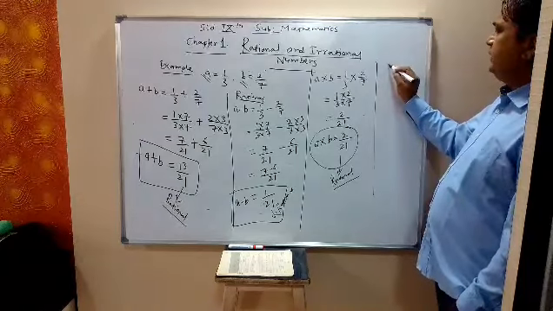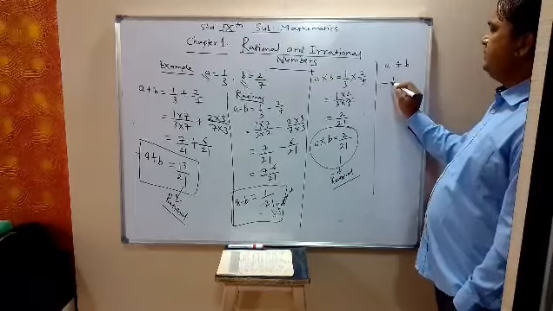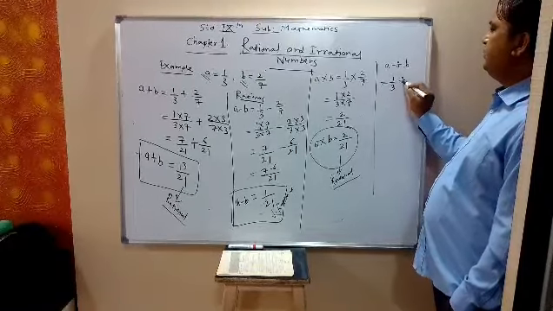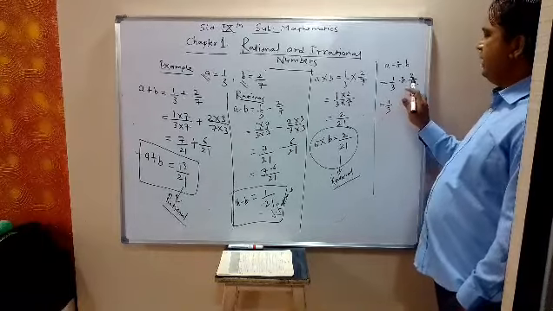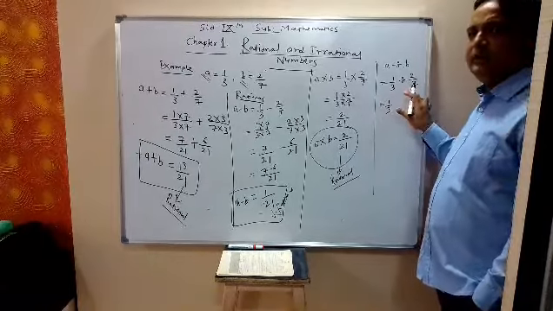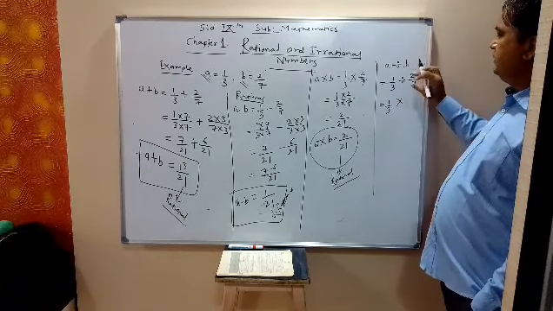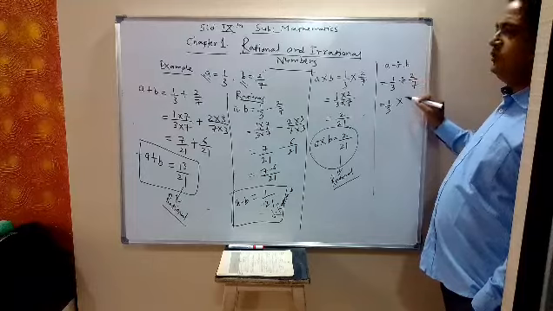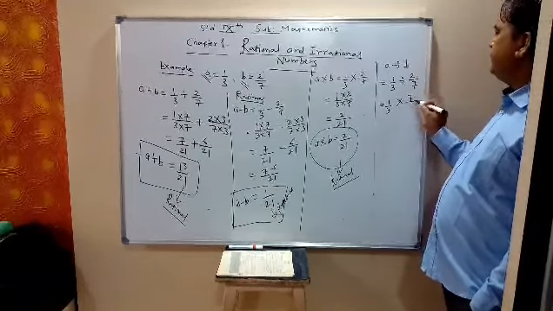Let us take division, A divided by B. A is 1 by 3, B is 2 by 7. So 1 by 3 divided by 2 by 7. Now we want to convert this division into multiplication. When we convert division into multiplication, we take the reciprocal of the second, so that will be 7 by 2.